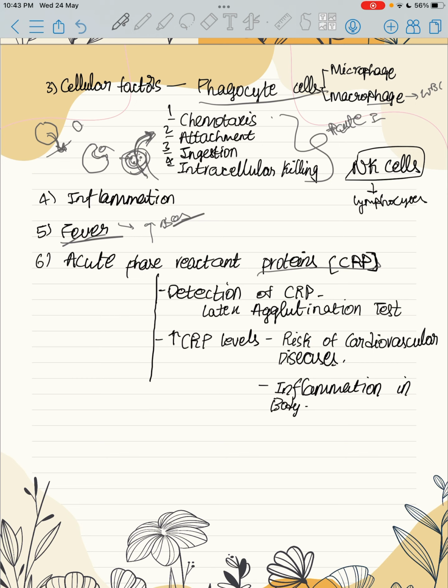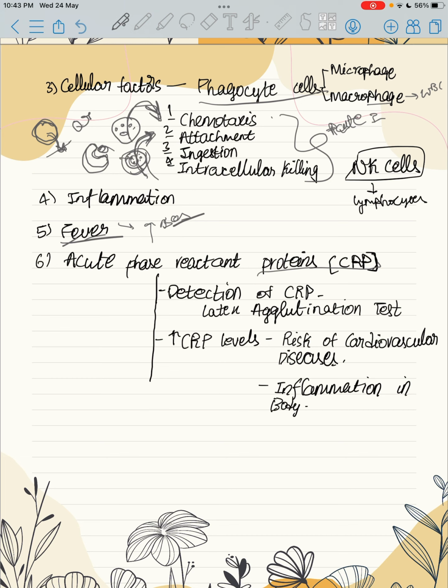And in a short way, I can explain what phagocytosis is. Let's say this is our WBC or macrophage, and this is our pathogen, and this macrophage will engulf the bacteria and break the bacteria into smaller pieces, and later the phagosome can be coughed out, eliminated from the body. Inflammation is seen, and fever.